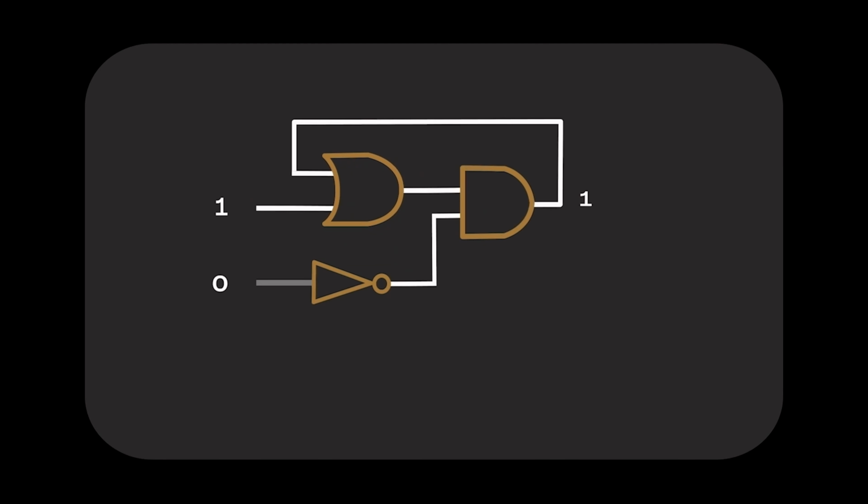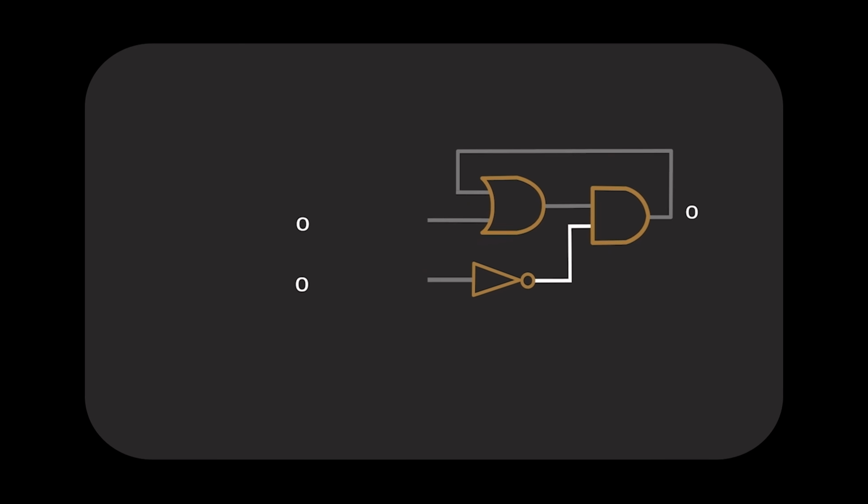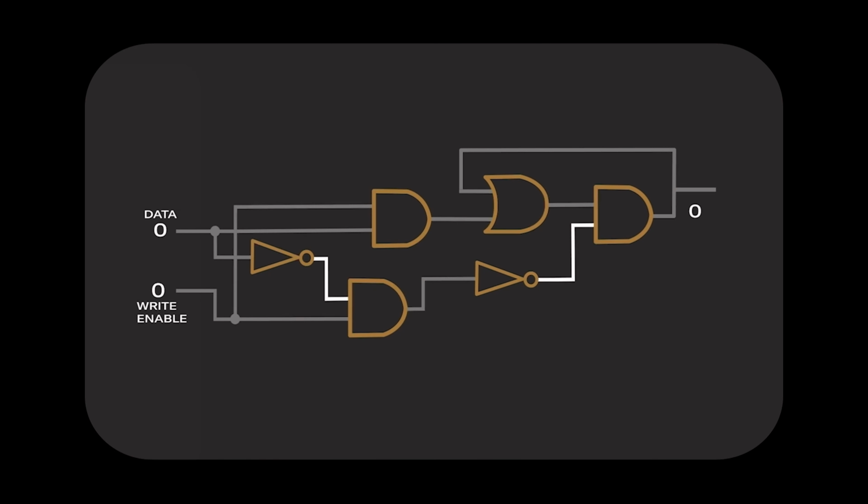This one bit of information can be remembered using a simple and clever arrangement of the logic gates like this. And with additional circuitry, even more useful behaviors can be achieved. This allows specifying which value to store using a single input. Here, when the write enable input is set to 0, the value in the data signal is completely ignored and nothing happens. But when the write enable input is set to 1, the circuit retains whatever value is being passed to the data input, and the value persists even when the inputs are set back to 0.